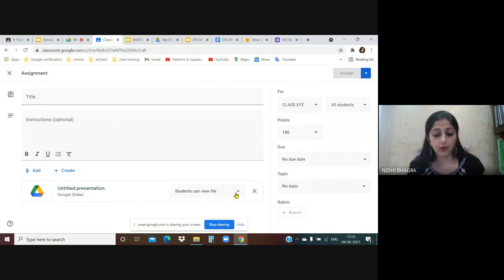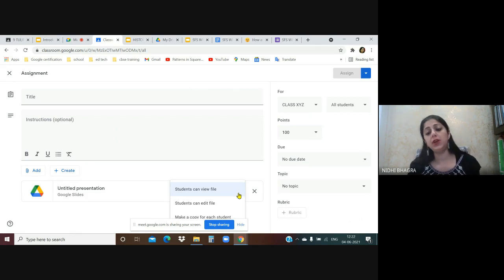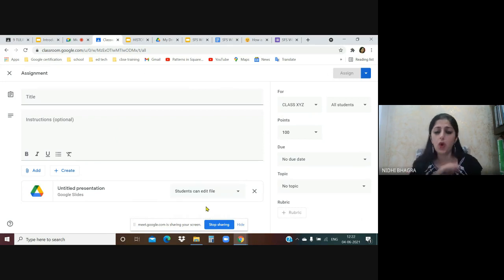So now, which option? View the file? No, I want it to be a collaborative assignment. So I'm going with the option, students can edit file. When you choose the option, I'm talking about all the Google apps, students can edit file, they all receive the same slide, same document.